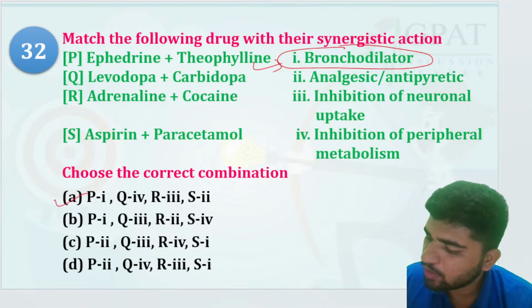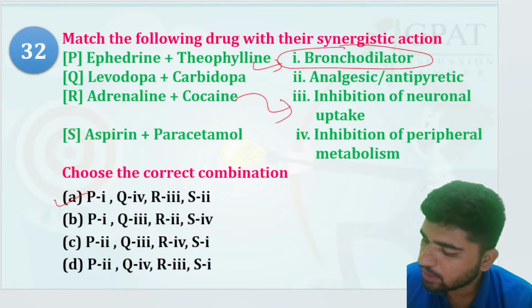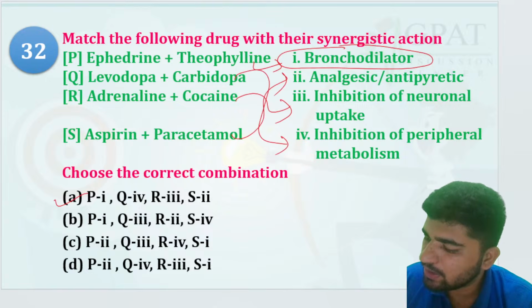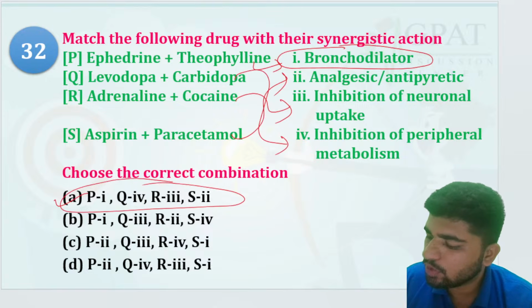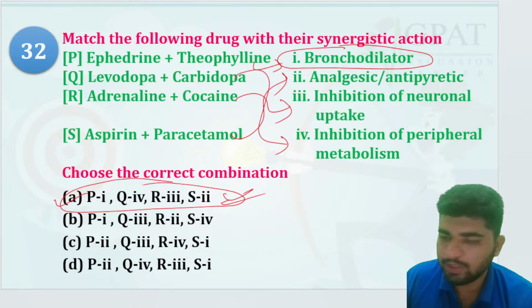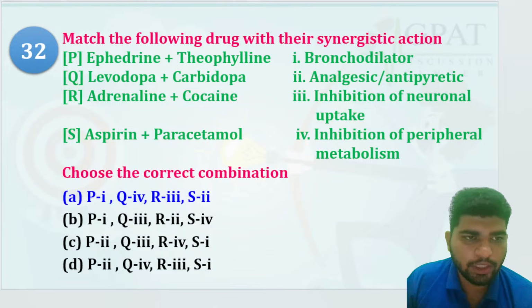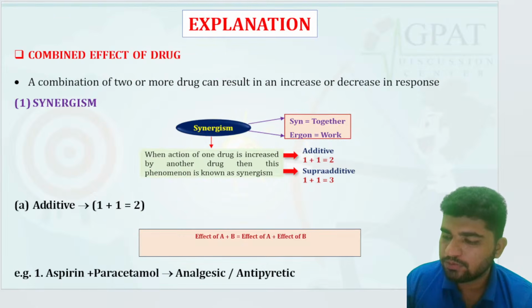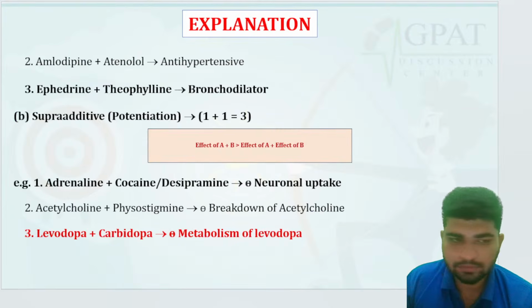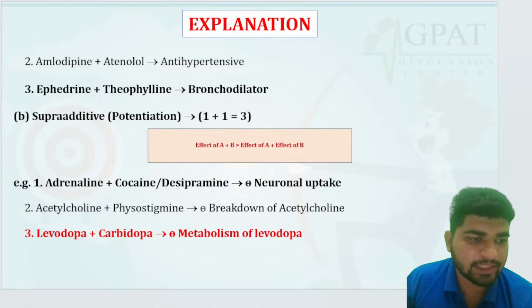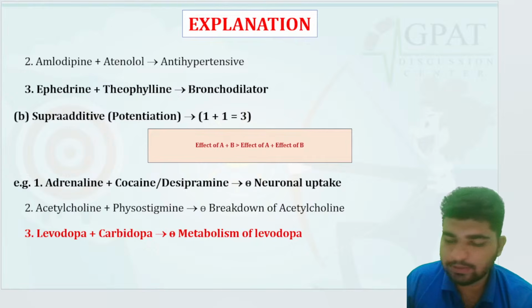Adrenaline and cocaine: inhibition of neuronal uptake. That is the third. Levodopa is here and aspirin paracetamol is here. So the PA option is right. Which phosphodiesterase does theophylline act on?